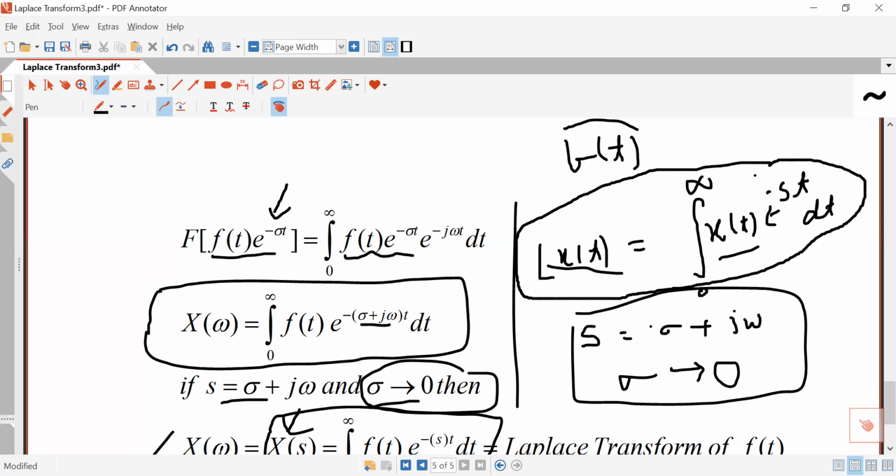So in the next lecture, I will discuss the Laplace transform of some important signals and the various applications of the Laplace transform.